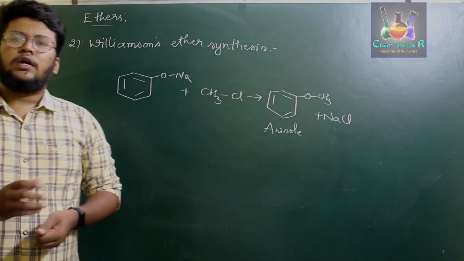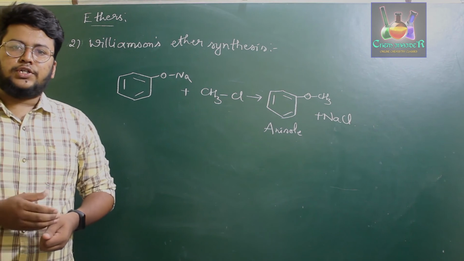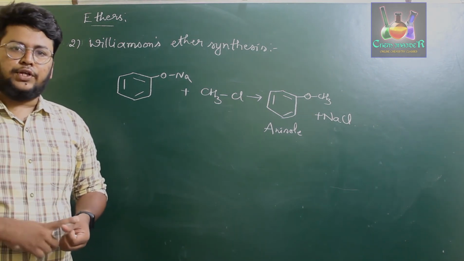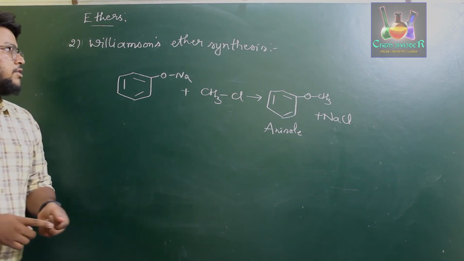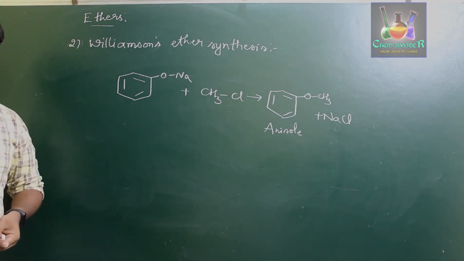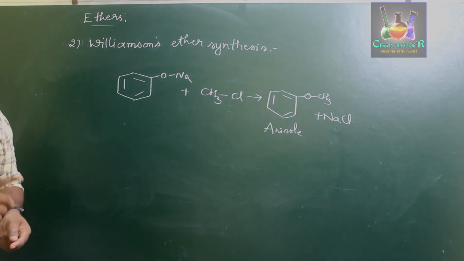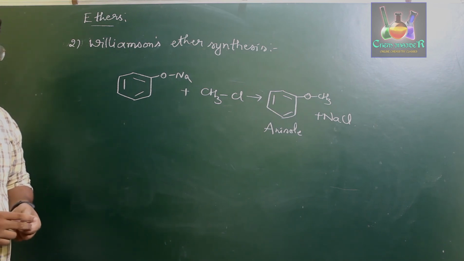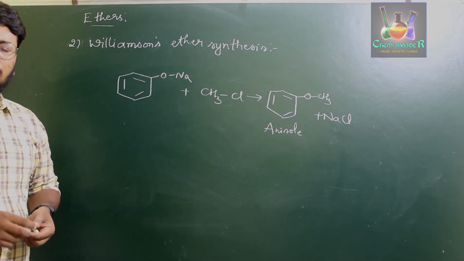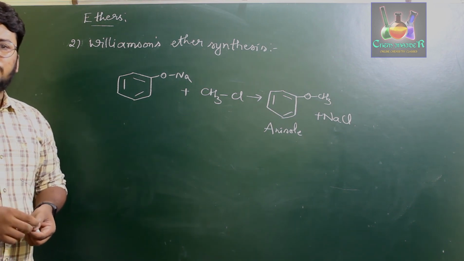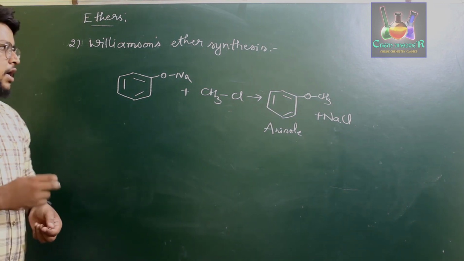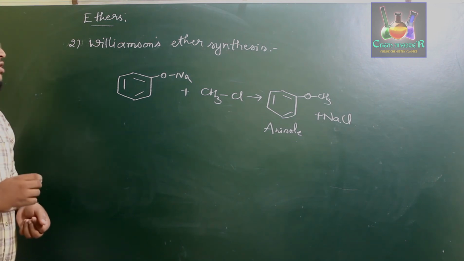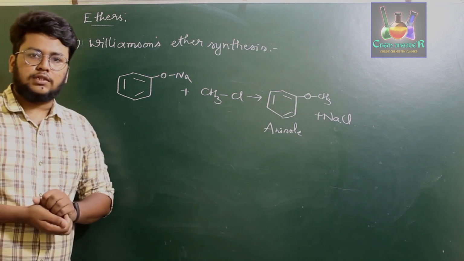Dehydration of alcohol does not provide secondary or tertiary ethers. For the preparation of secondary and tertiary ethers or phenol ethers, the second method is Williamson's ether synthesis, in which the sodium alkoxide is treated with alkyl halide to prepare ether. In order to prepare secondary or tertiary ether, the sodium alkoxide alkyl group should be secondary or tertiary, and the alkyl halide should always be a primary alkyl halide. So this is all about the preparation of ether.